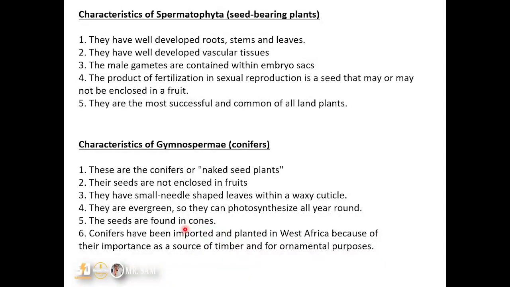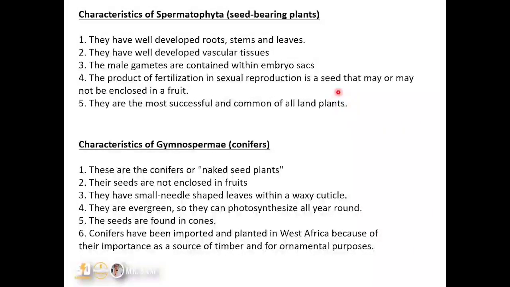Their male gametes are contained within an embryo sac, and the product of fertilization in sexual reproduction is a seed. After fertilization, a seed is produced, and this seed might be enclosed within a fruit or not.